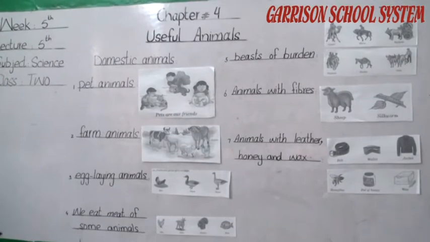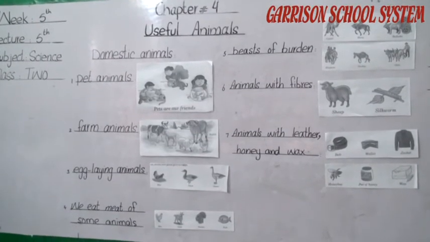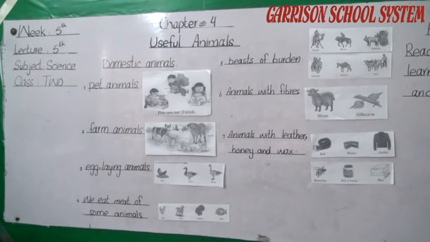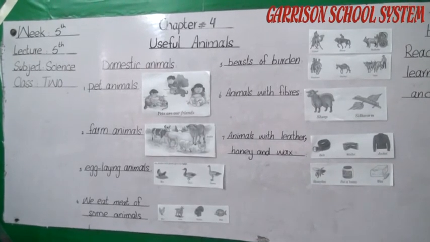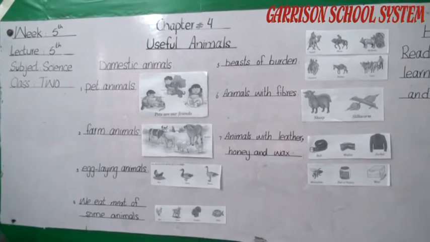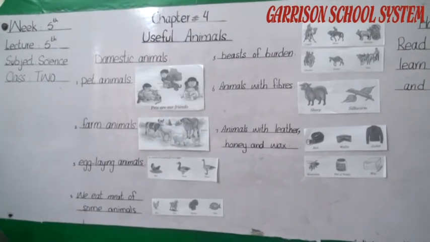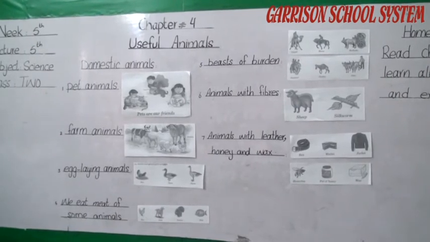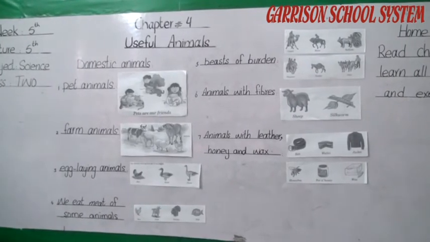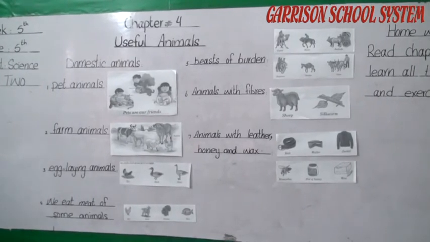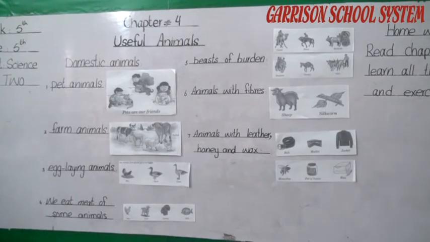There are also many other things which we get from the animals. For example, the dung of the cows, horses and goats is used as manure and fuel. Animals help us in so many different ways. We must take good care of these animals. We must give them proper food and shelter. We must keep them clean. We must also be kind to animals because animals are so useful for us. That's why we have to take care of them and give them the proper food and shelter.